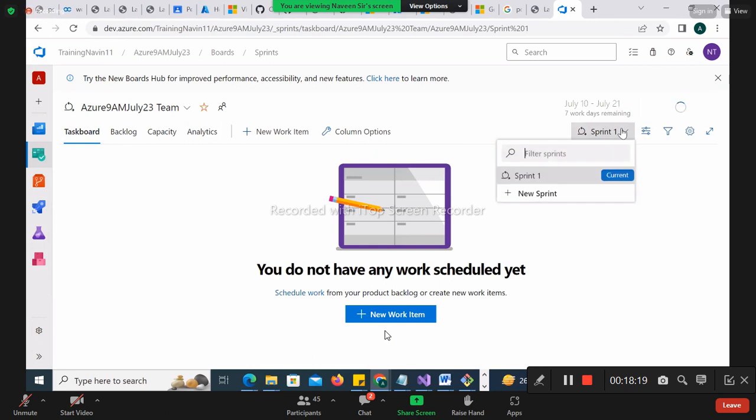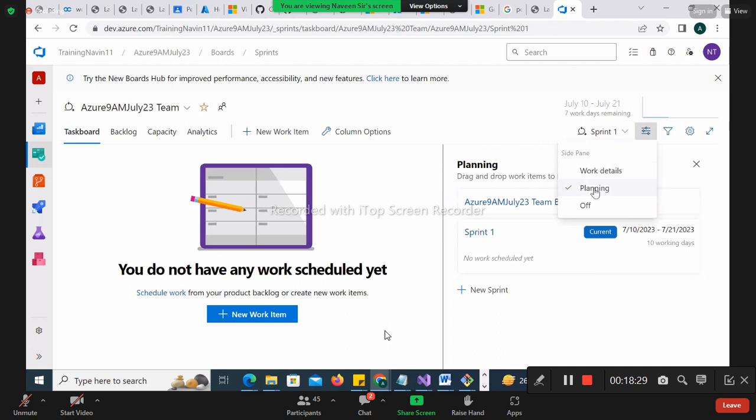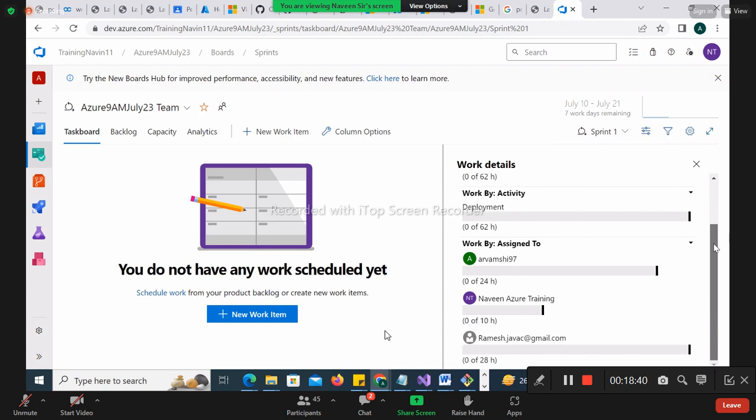We have this sprint. If you want to set up a new sprint, you can set a new sprint here. We have an option called view. What do you want to see? You want to go for planning, or the work detail? By this you can go with this. This is just your view. Hopefully it should be clear, right? Good.